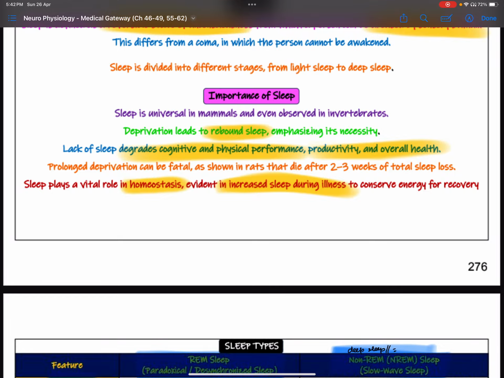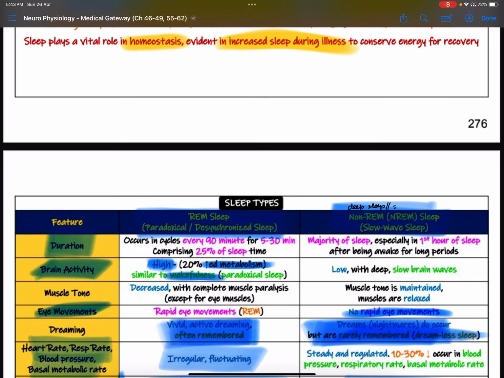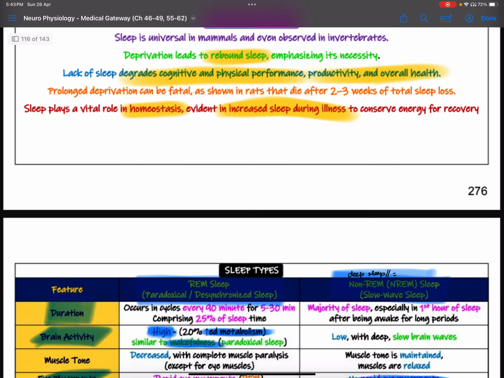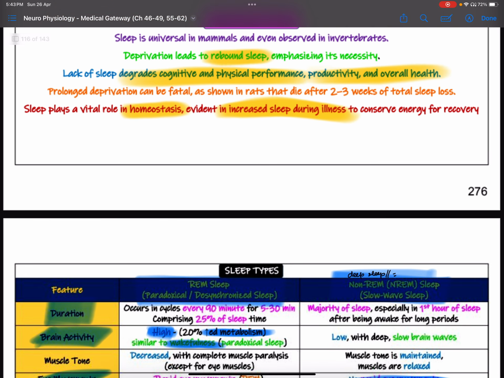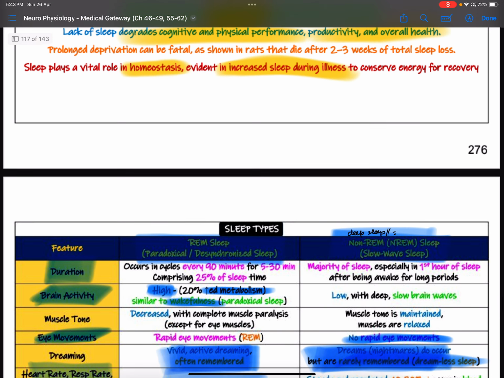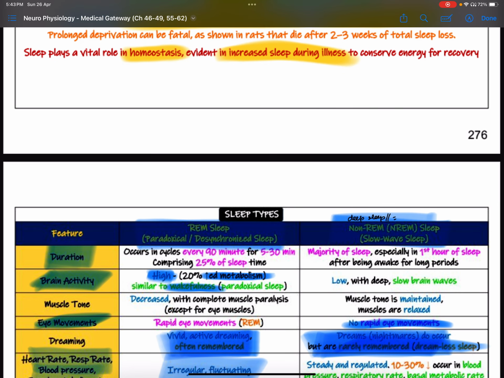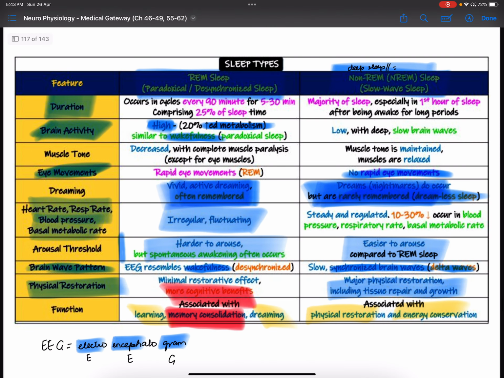And the importance of sleep: it's really important because it helps to manage your cognitive and physical performance. Other than that, it boosts productivity and overall health. If a person doesn't sleep for long periods of time, he or she can experience rebound sleep, that is an uncontrollable urge to sleep. Also, an experiment conducted in rats found that 2 to 3 weeks of sleep loss can be fatal for rats.